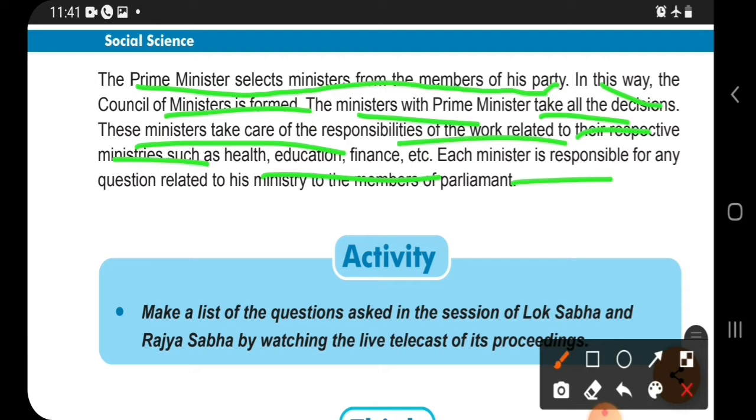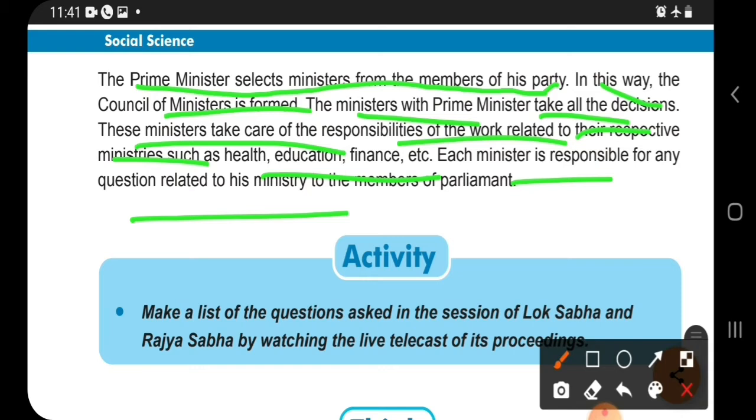Each minister is responsible for answering any question related to the ministry from a member of parliament. Whatever questions are put to the minister in the parliament, they have to answer.